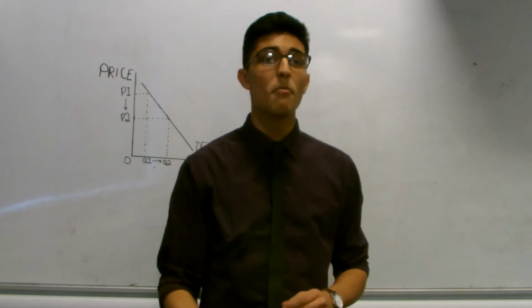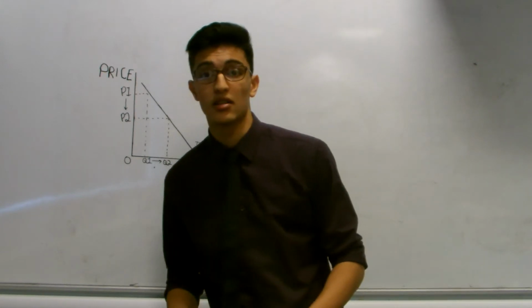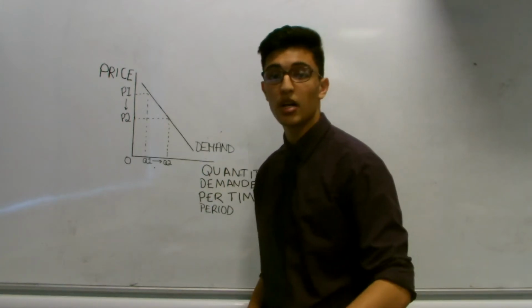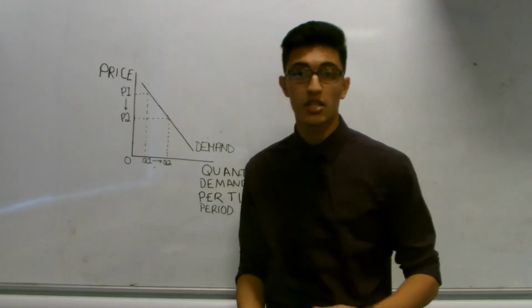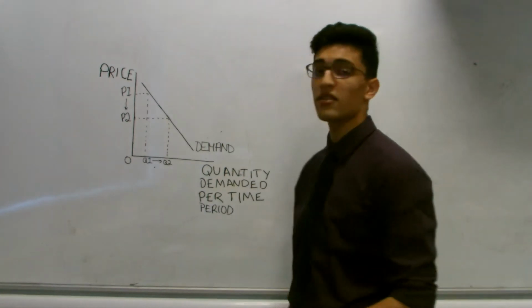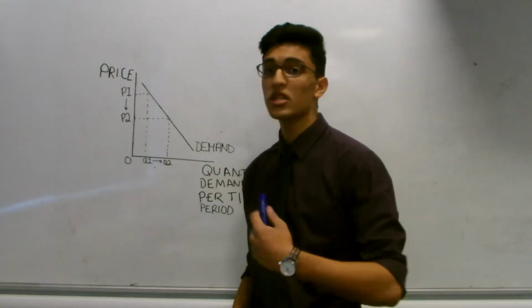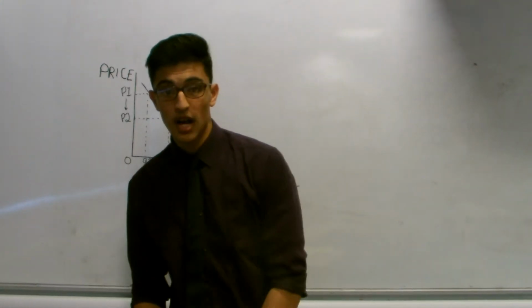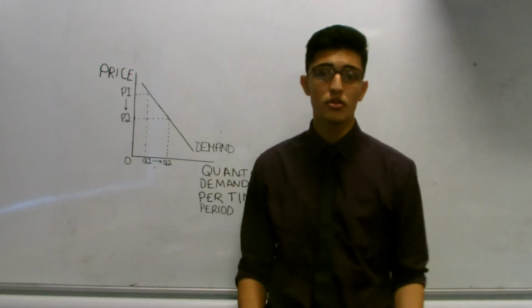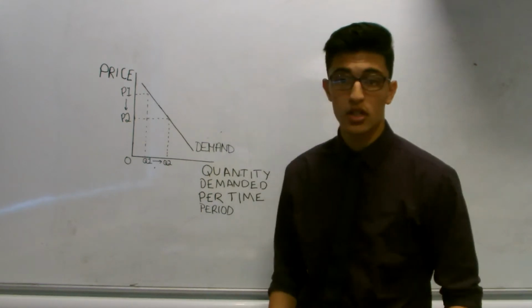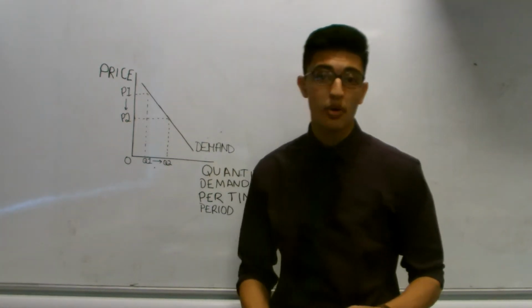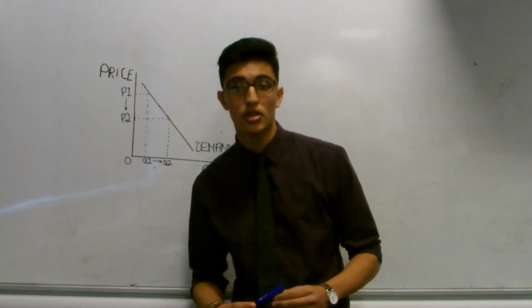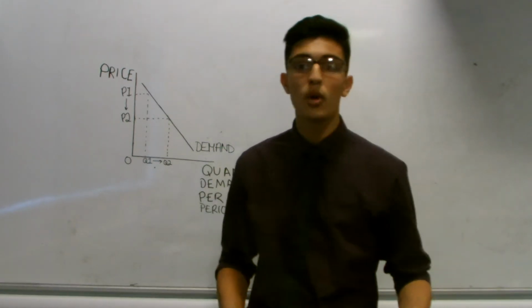Now there are many factors affecting demand, and these are called the conditions of demand. And when we talk about demand curves, we apply the ceteris paribus assumption. This is Latin for all other things being equal, and all these other things are the conditions of demand. The conditions of demand are the price of substitute goods, the price of complementary goods, personal income, tastes and preferences, and population size.